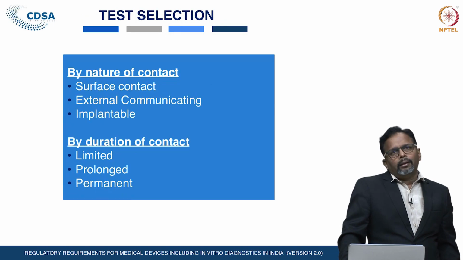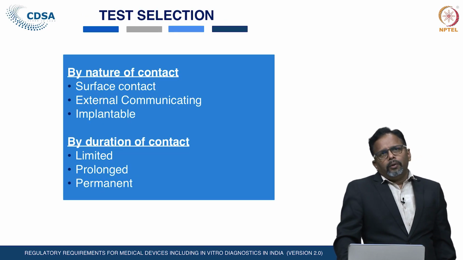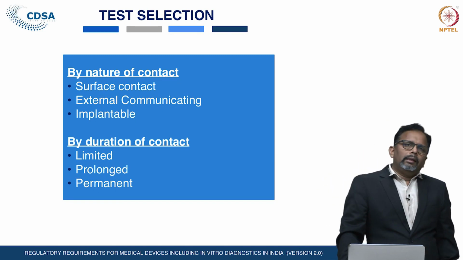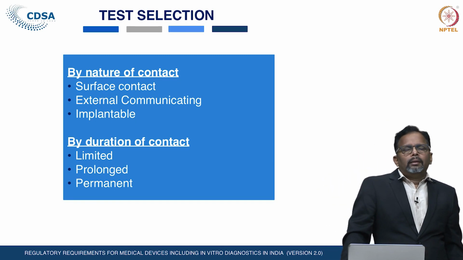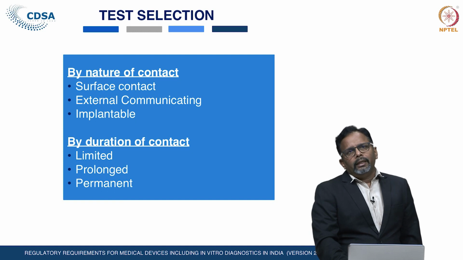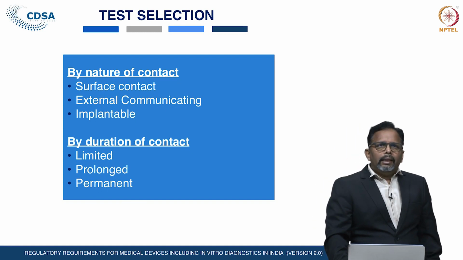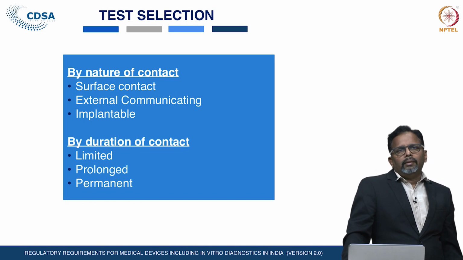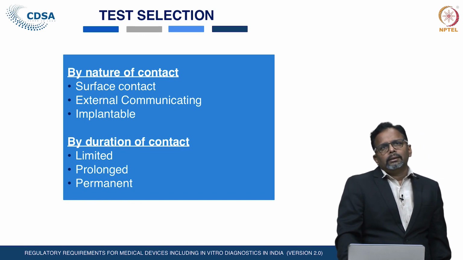If you see the nature of the body contact, a device can contact the surface of the body, certain devices are external communicating devices, and certain devices are implantable devices.